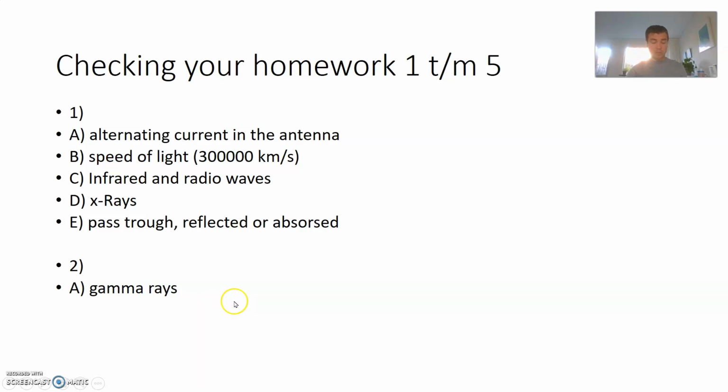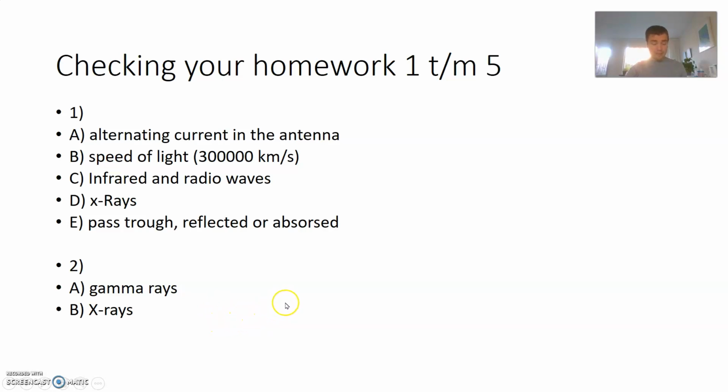For question B, which electromagnetic waves pass through your muscles but not through your bones? Those are the X-rays, and of course you know those from the X-ray photos where you can see your bones, but not your muscles, if you have something like a fracture.